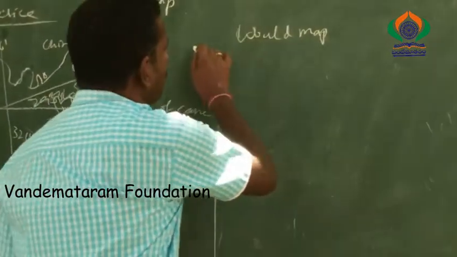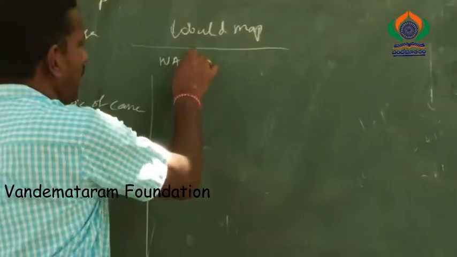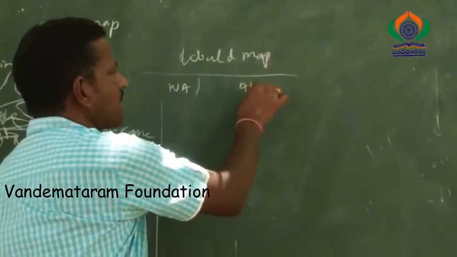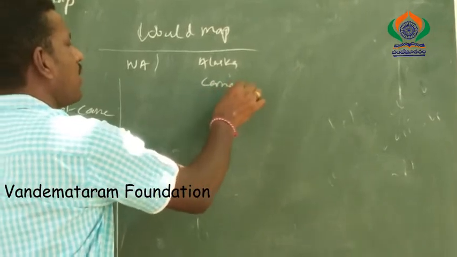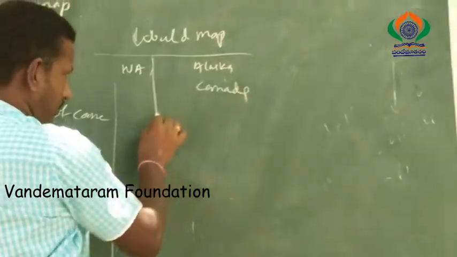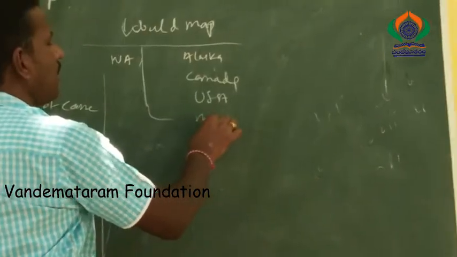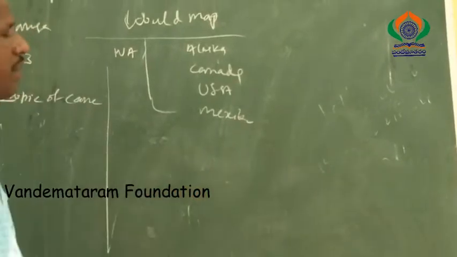So the world map is also divided into some categories. For example, North America, how many countries are available? Simple. One is Alaska. Next one is Canada. Next one is the USA. Next one is the border country Mexico. So the topic is over.